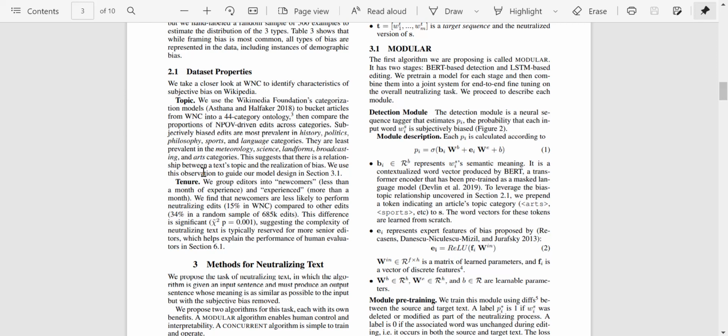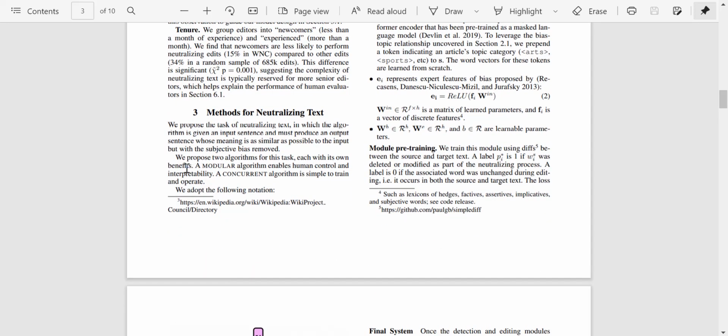Also, they use tenure. So they group editors into newcomers, which have less than a month of experience, and experienced, which have more than a month. They found that newcomers are less likely to perform these neutralizing edits, while experienced ones are. So this shows that this task is indeed complex, because beginners tend to not indulge in this.